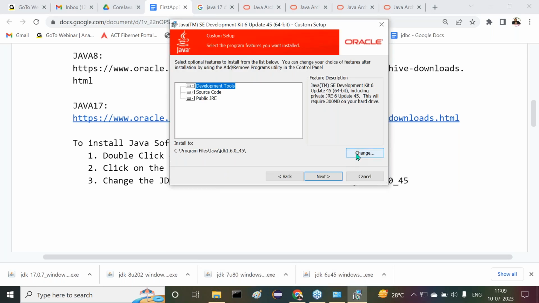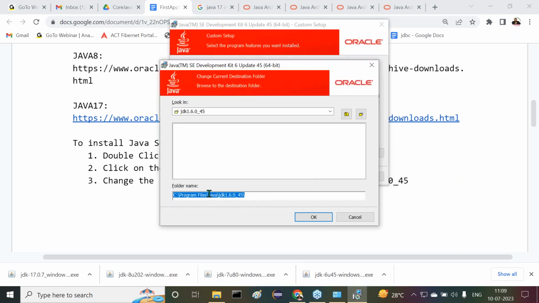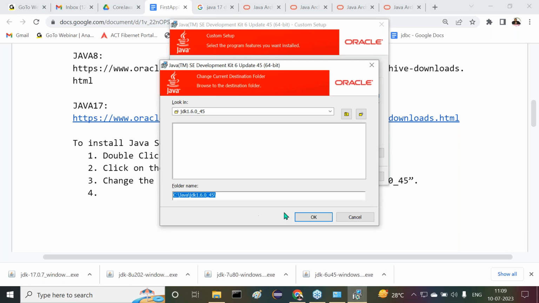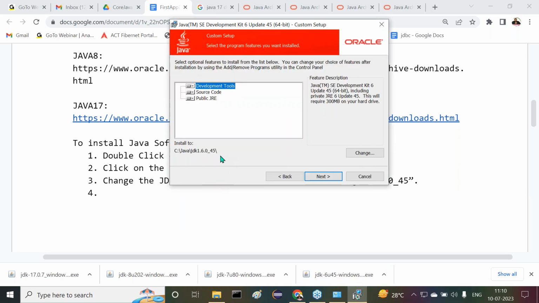If I click on the Change button, I'm going to remove Program Files here. I'm going to replace it with C:/Java/JDK 1.6.0_45. That's the location. Change the JDK installation location to this particular one. Now I changed it. Click on the OK button. The location is changed here.